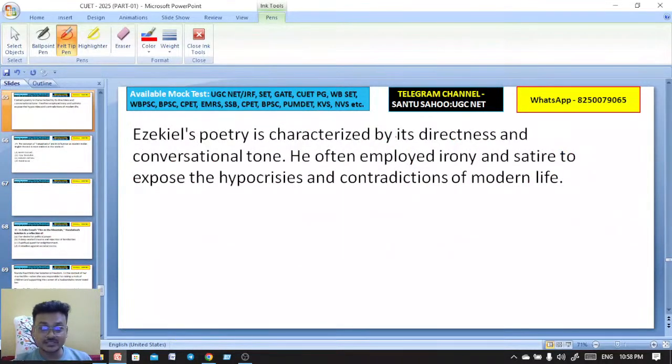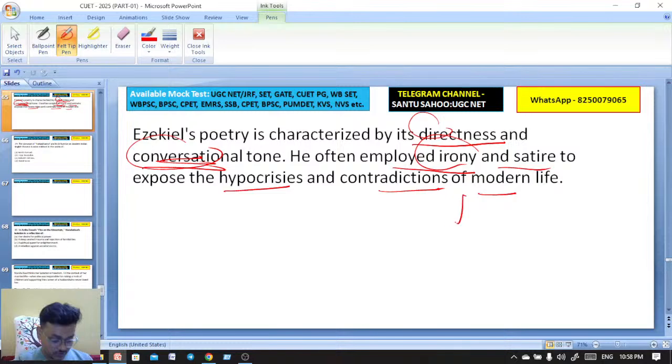Ezekiel's poetry is characterized by its directness and conversational tone. He often employed irony and satire to expose the hypocrisies and the contradictions of modern life in his poems. That is directness, conversational tone, irony, satire, and he was trying to expose the hypocrisies and contradictions that can be found in modern life.